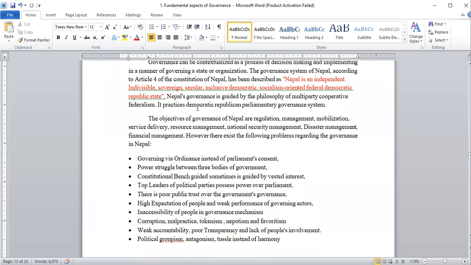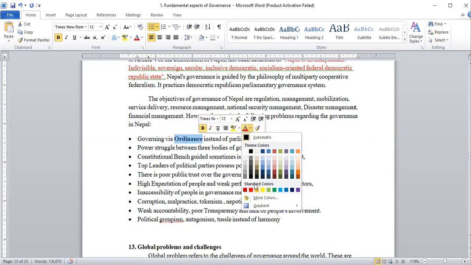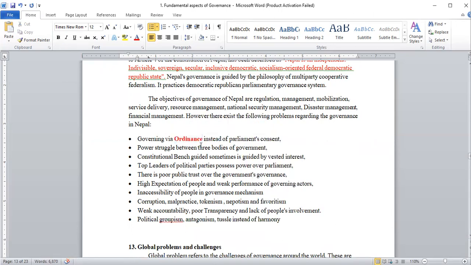So the state has problems, but these problems can be eradicated, these problems can be solved. And what are the problems of the governance of Nepal? Let's discuss those. So governing via ordinance, this is called ordinance, meaning adhyadesh. And this ordinance is also necessary for the development of the nation, because